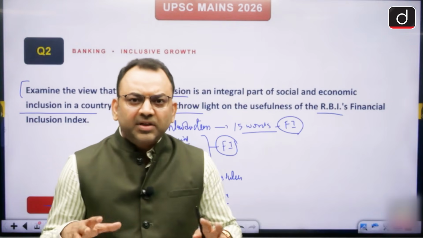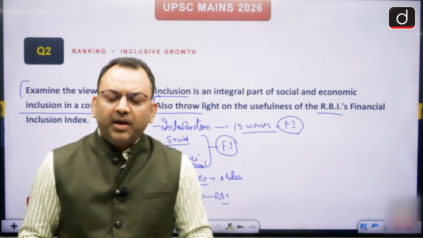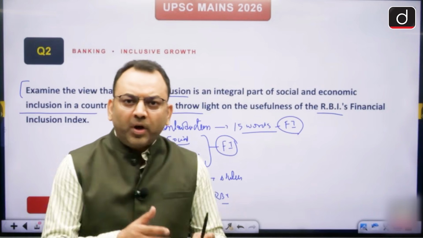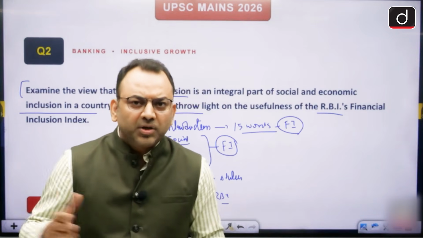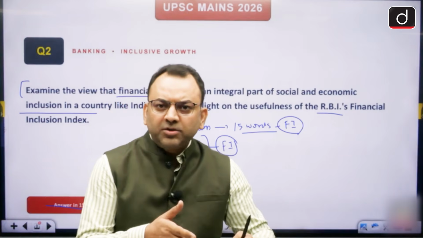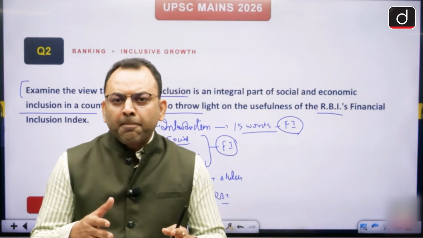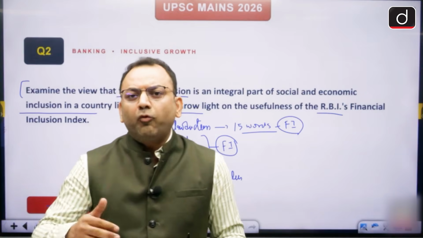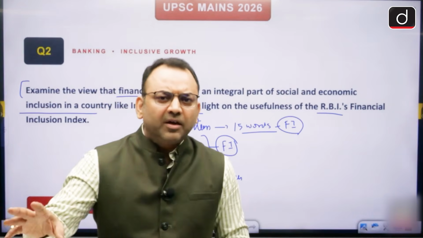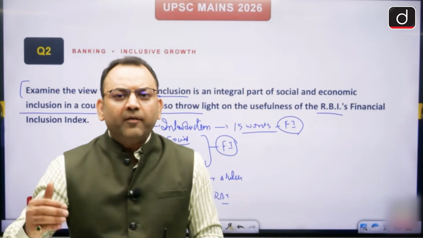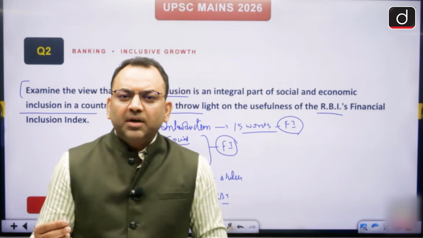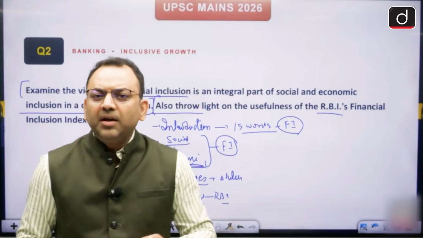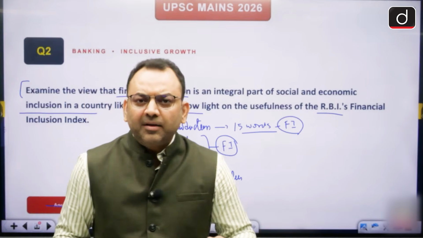So based upon these 3 indicators, RBI issues a score from 0 to 100, and the higher the score means higher inclusion. As per the recent data, March 2026, RBI's index of inclusion in the country was 70 out of 100. It means we have increased our inclusion, but we still have a long way to go, because we may have increased branches, but credit availability is still not available at affordable rates in many areas.